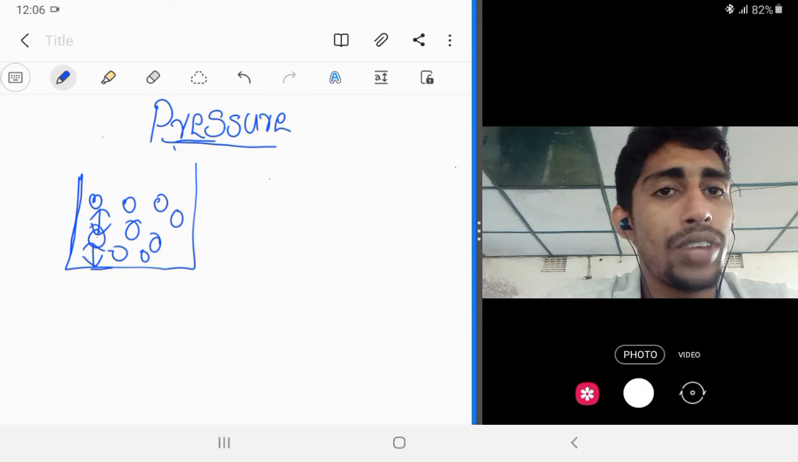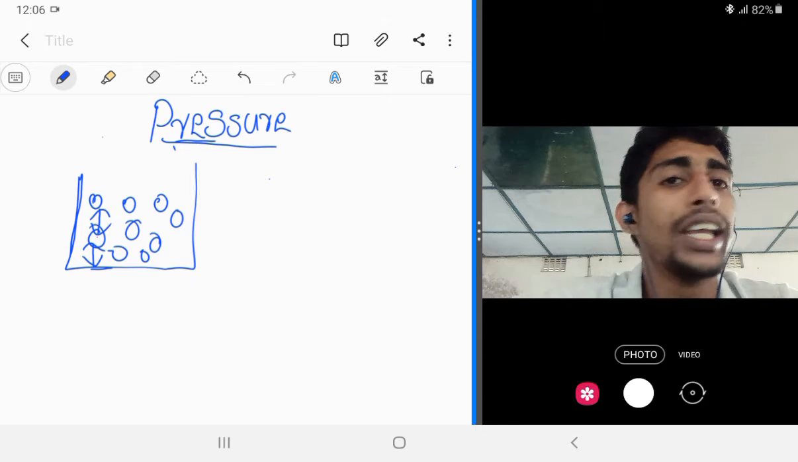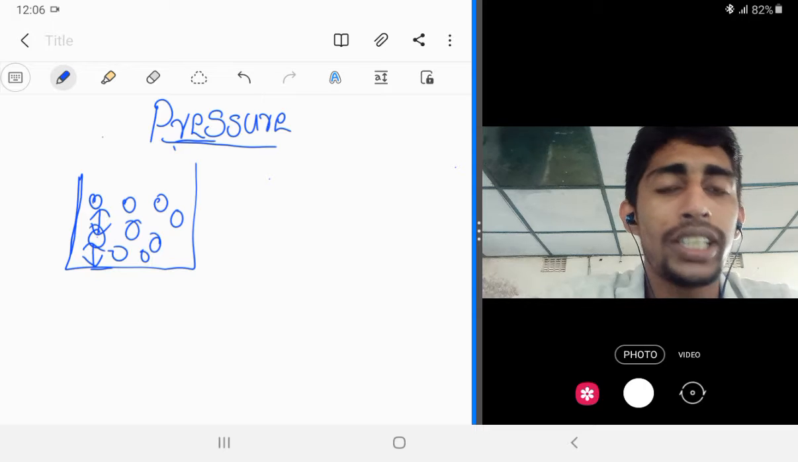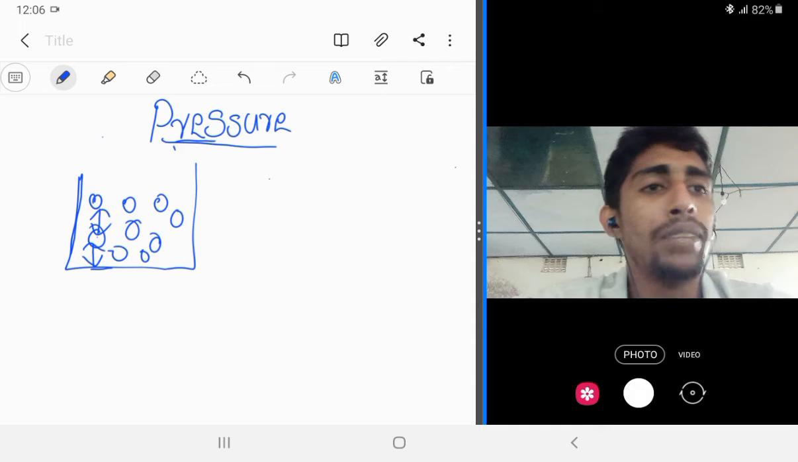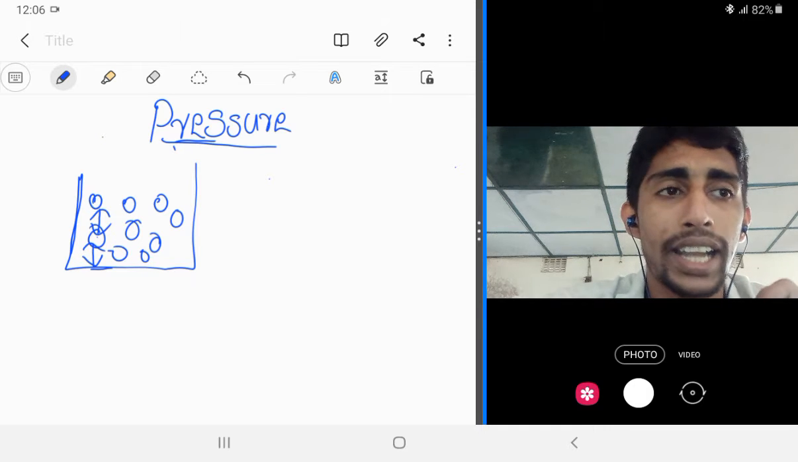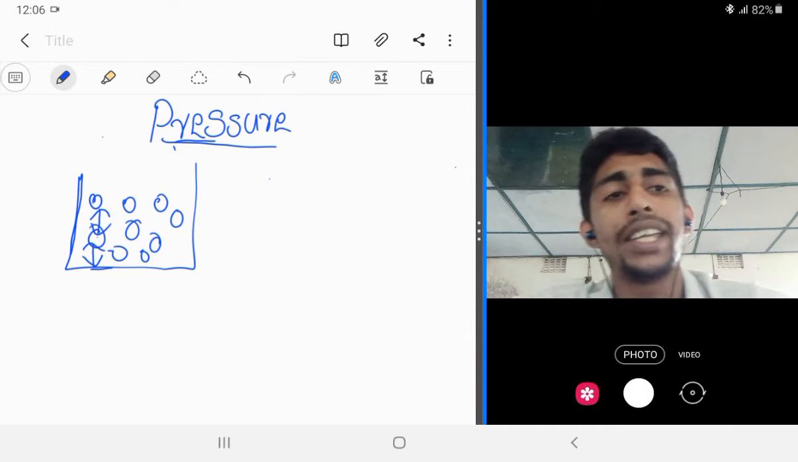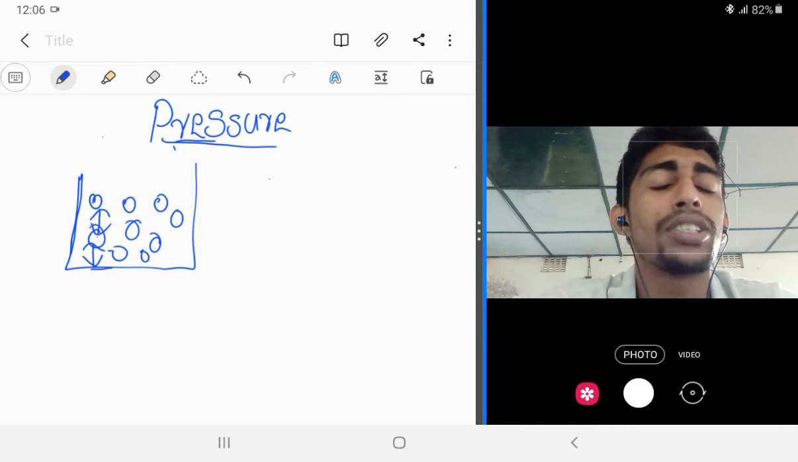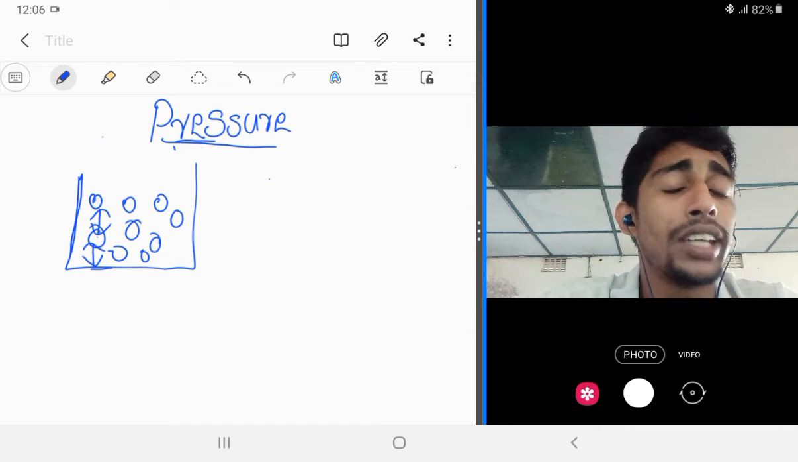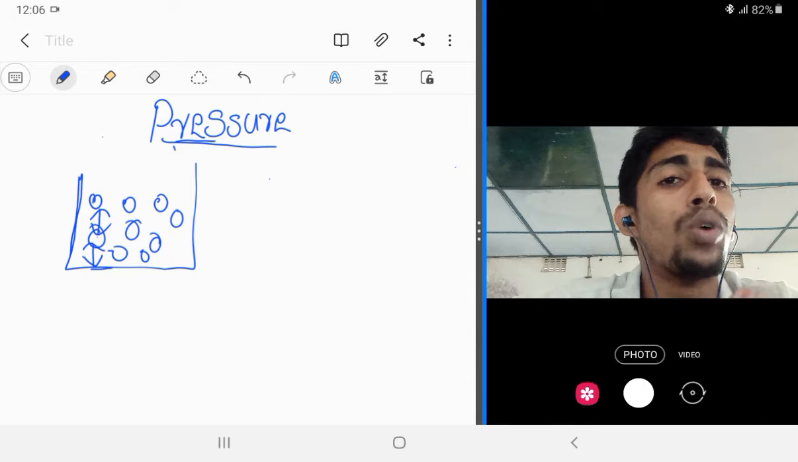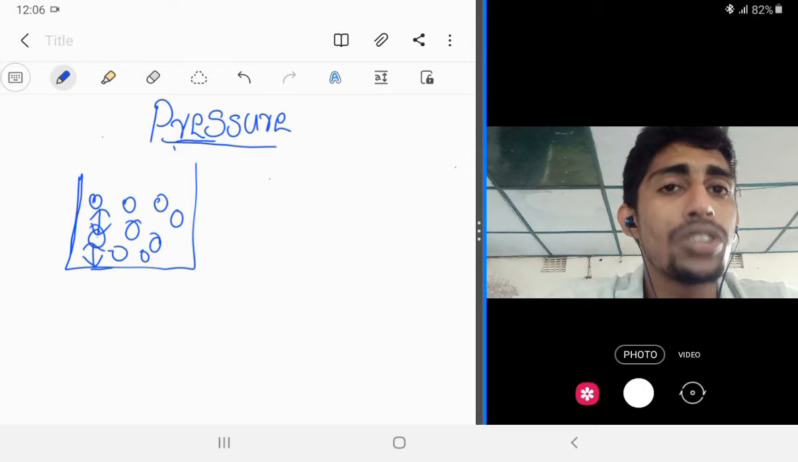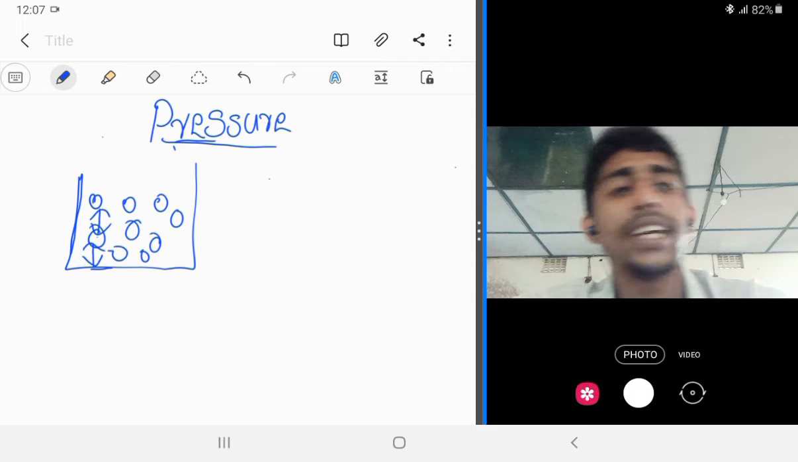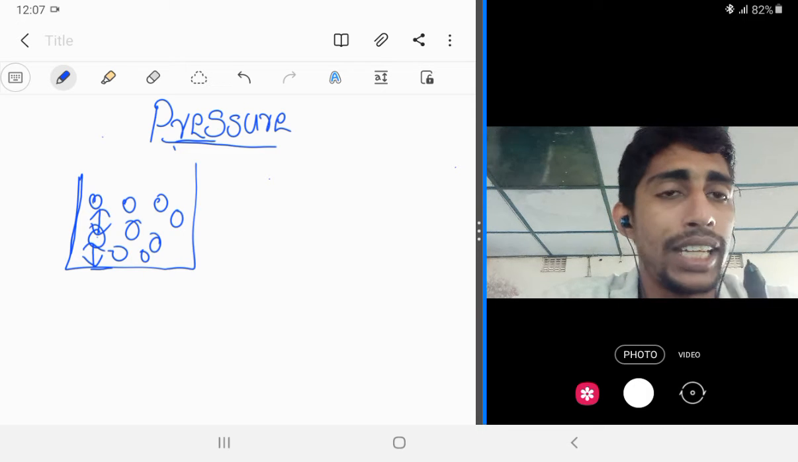Suppose you are taking a liquid. In a liquid, pressure forms due to the collision between the liquid molecules and the collision between the liquid molecules and the container. Suppose you are taking a gaseous matter, there will be gas pressure forming due to the collision between gaseous molecules and the collision between gaseous molecules and the wall of the container.